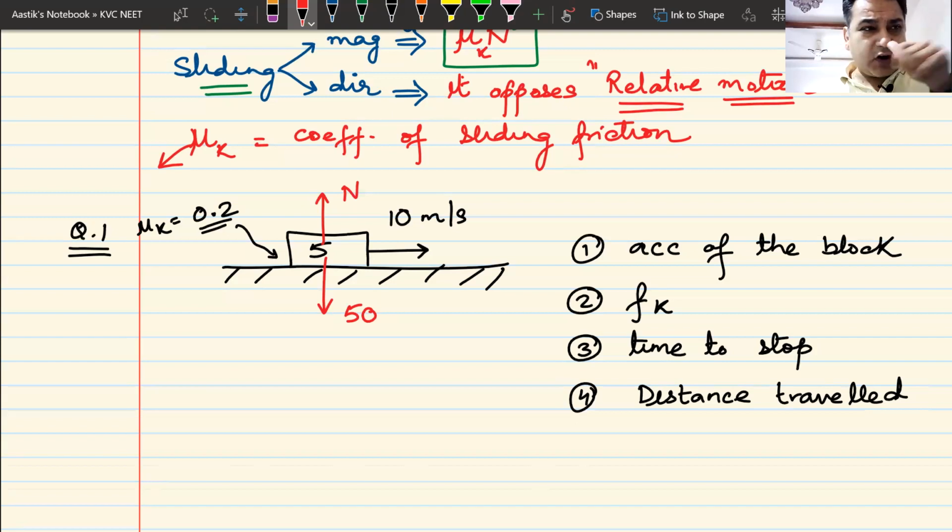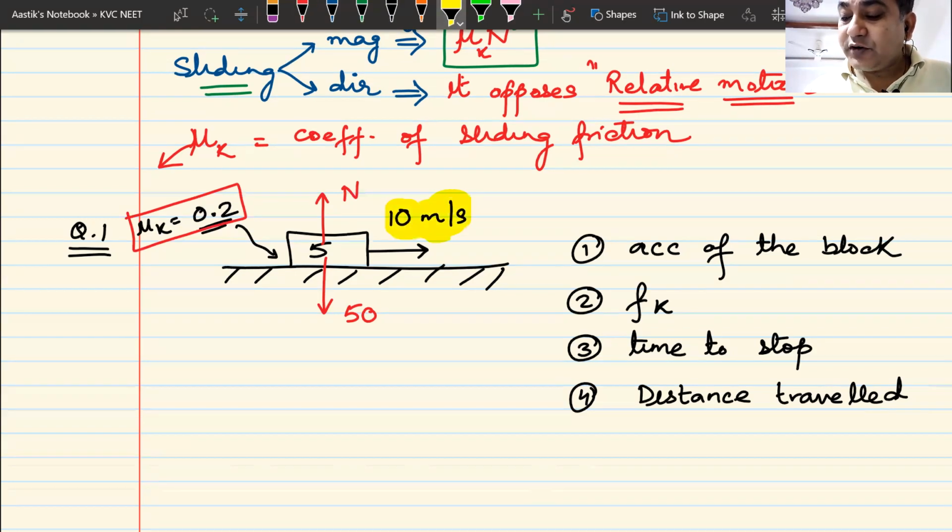There is no force in the forward direction, but remember, this is put on a rough surface, so frictional force will be acting on this block. Now, when you talk about frictional force, it is a force, so you must think about two things. What is the magnitude and what is the direction? Let us first think about the direction. What will be the direction? Now, look at this block.